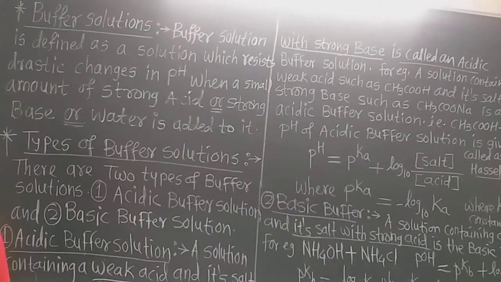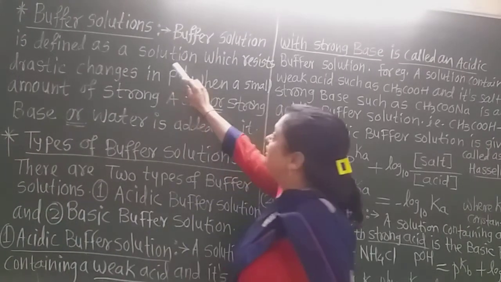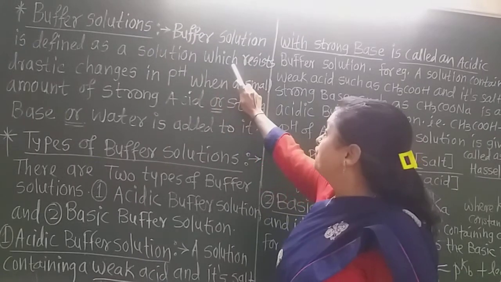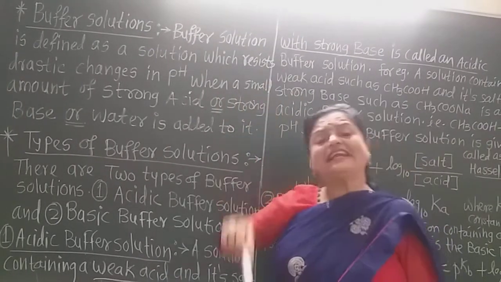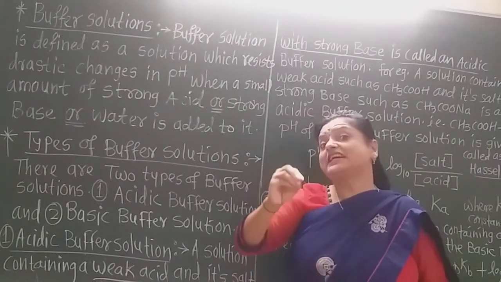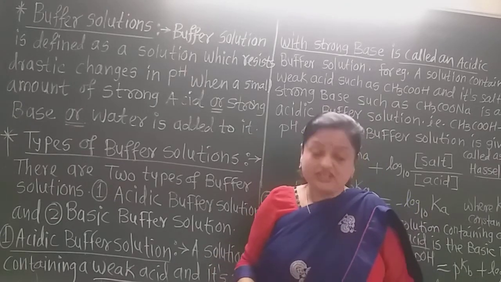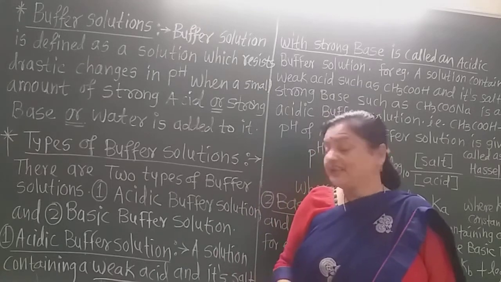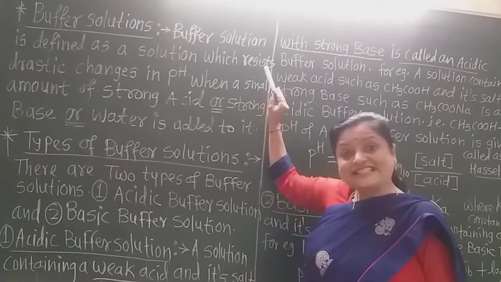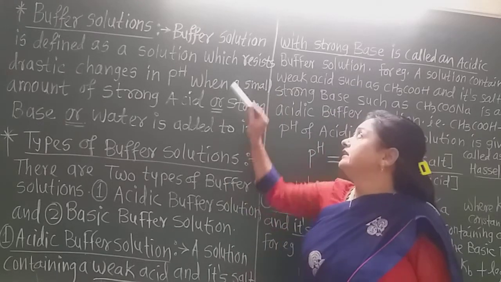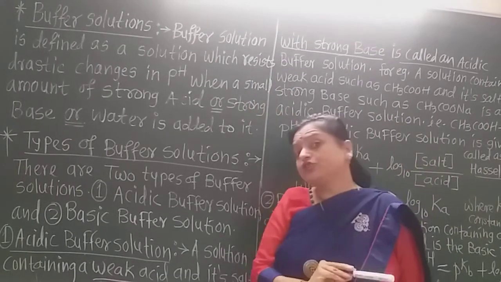Now see the definition on the blackboard. What is a buffer solution? A buffer solution is defined as a solution which resists. What is meant by resist? Resist means as it is, does not change. There is no change, kept as it is. That is the meaning of resist. So resist means there is no change.